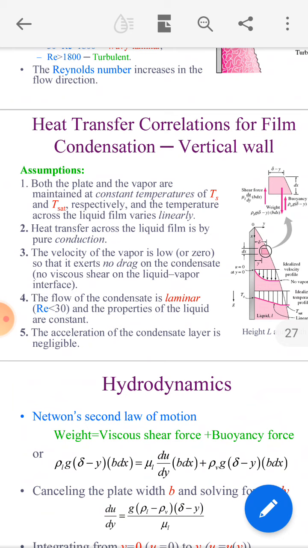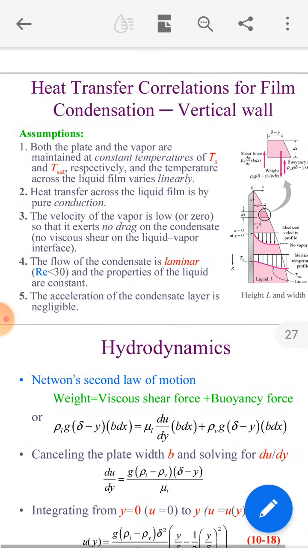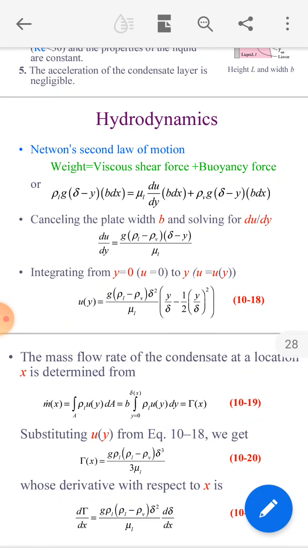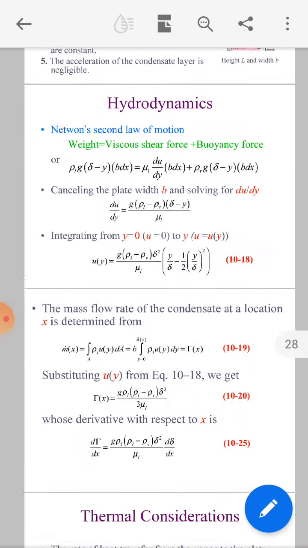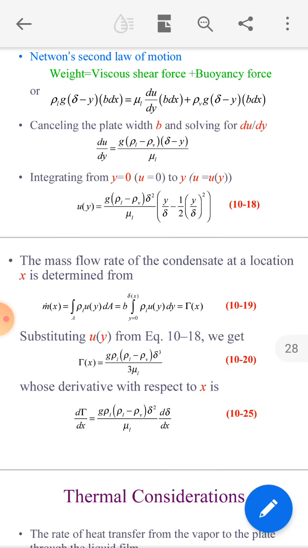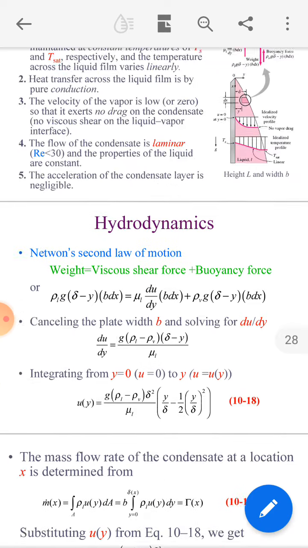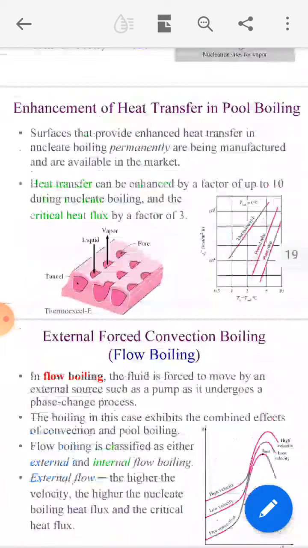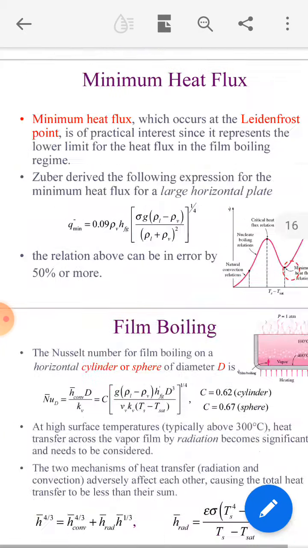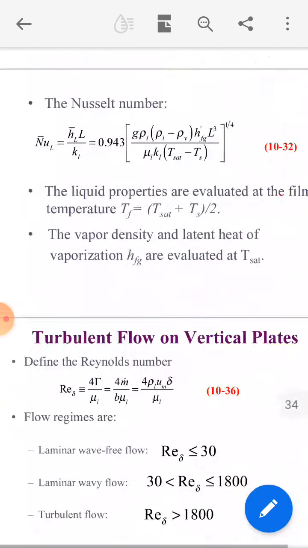The velocity of vapor is low, so there is no drag on the condensate. For hydrodynamics, by Newton's second law, weight equals viscous force plus buoyancy force. This is only theoretical. If you are asked any numerical, it will be on the critical heat flux formula. So we have finished this chapter.